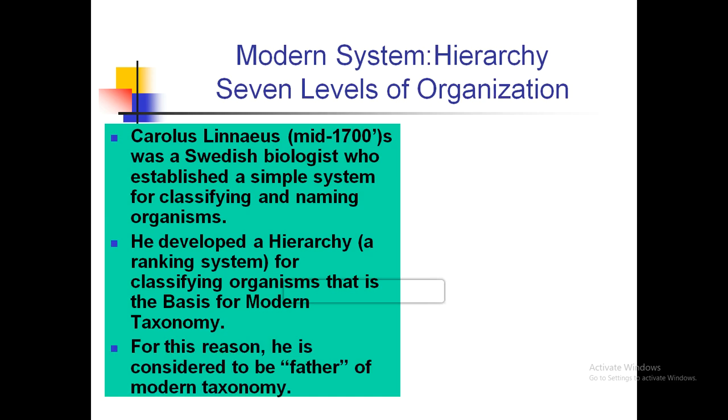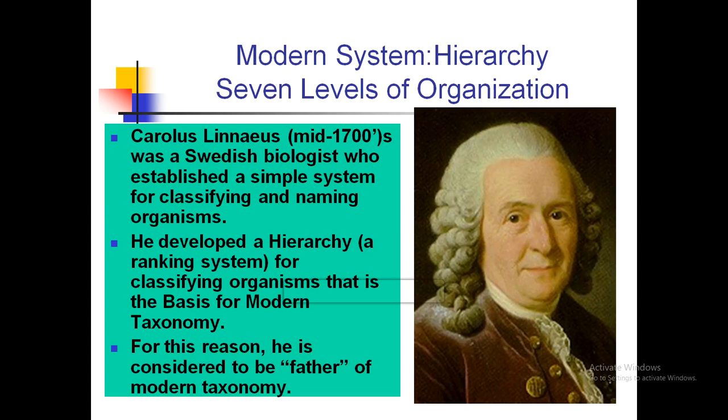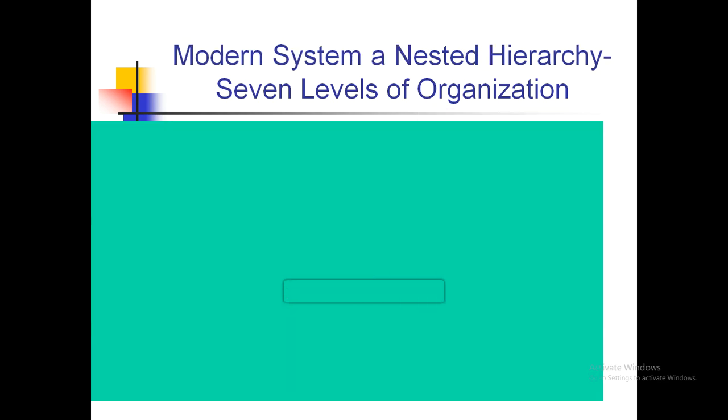For this reason, he is considered to be the father of modern taxonomy. Here he is, Carlos Linnaeus, in the mid 1700s, and he gave us the modern classification system, which was more accurate than the system of Aristotle.